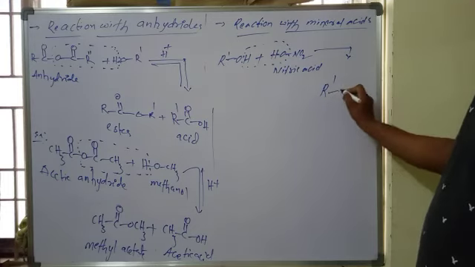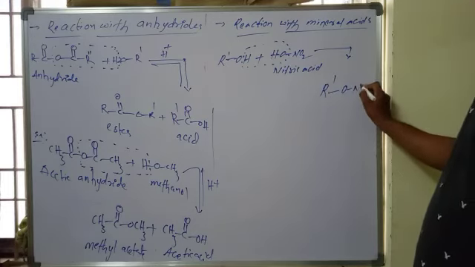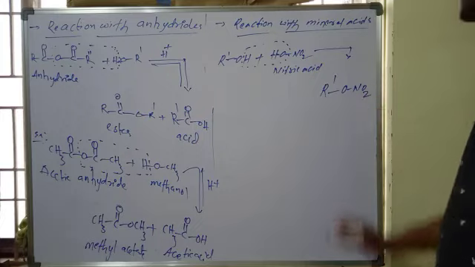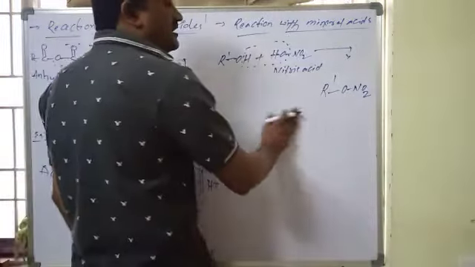Now we get RONO2. This looks like an ester, so it is called an inorganic ester.